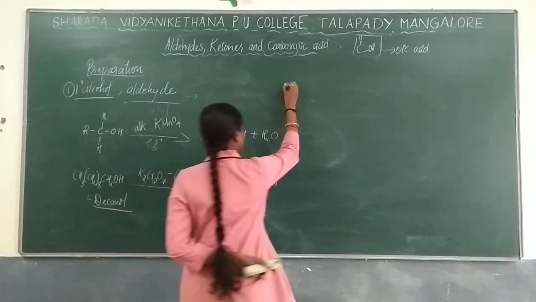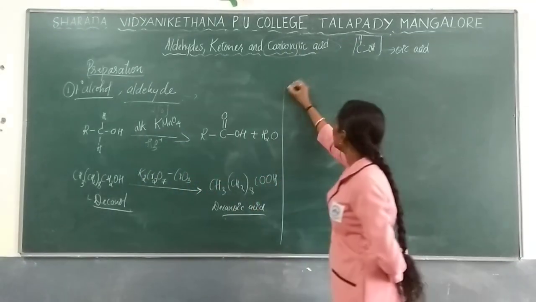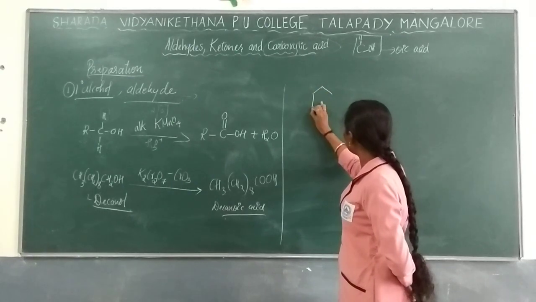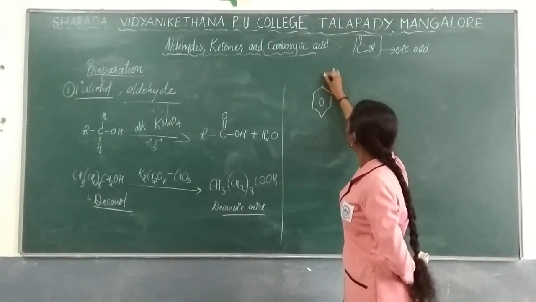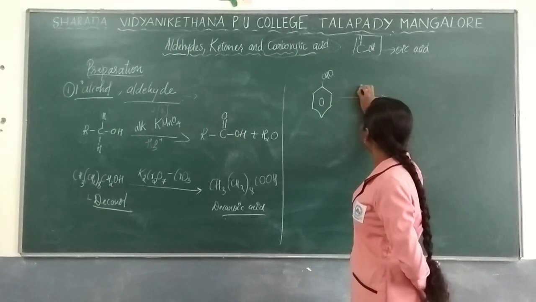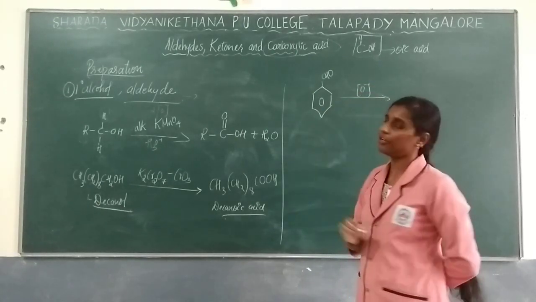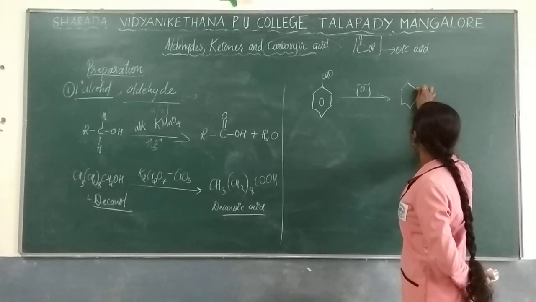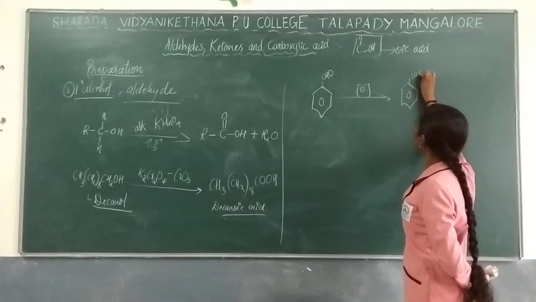Now when you are using aldehyde, it is the same thing. If you are using aldehyde, CHO, in the presence of a mild oxidizing agent, you will get carboxylic acid as a product.